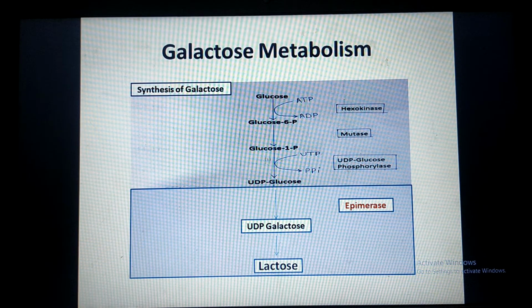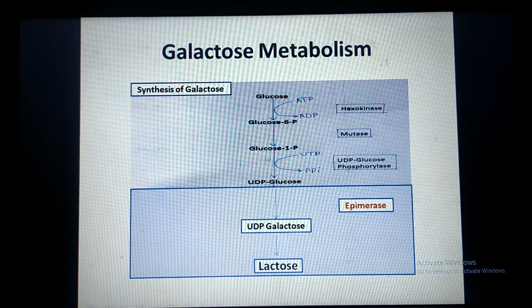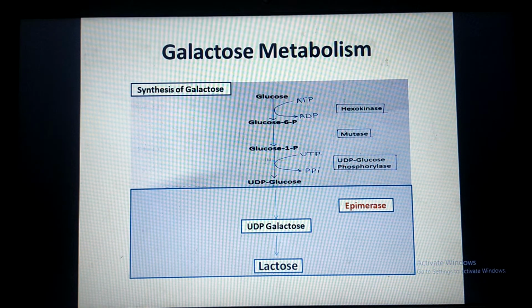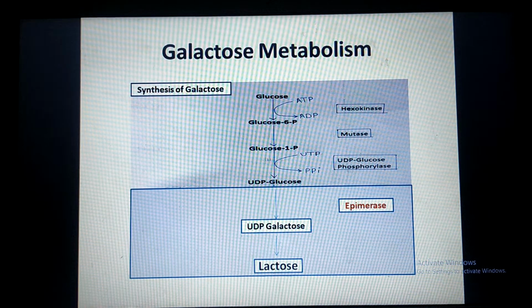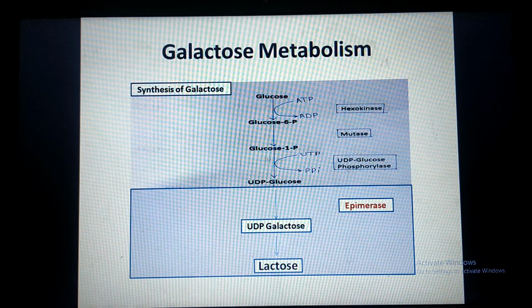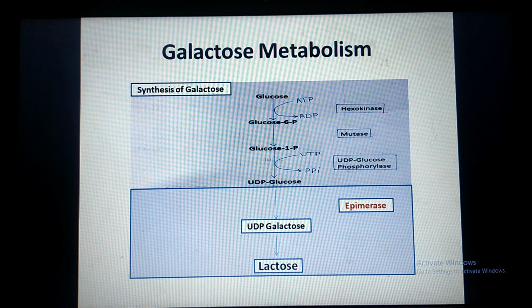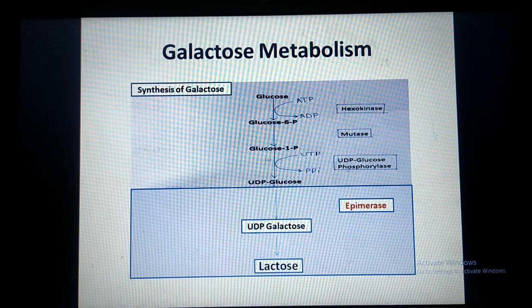This UTP undergoes hydrolysis by removal of a phosphate bond to form UDP, and this UDP combines with glucose to form UDP glucose, and two phosphate groups, one from glucose and one from UTP, are released in the form of pyrophosphate. This step requires enzyme UDP glucose pyrophosphorylase.